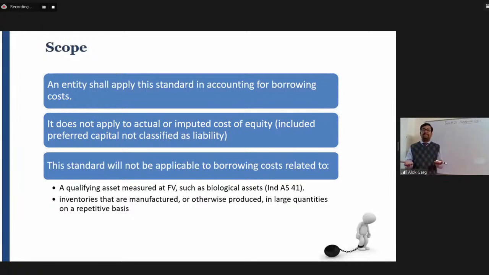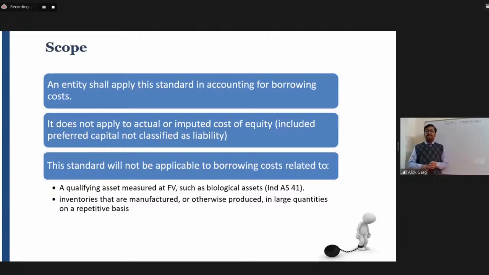Like biological assets are measured at fair value less cost to sell. You will have a session on Ind AS 41 also. Okay, understood? So if the company has taken a borrowing which is related to biological asset, this borrowing cost standard is not applicable on that particular biological asset.